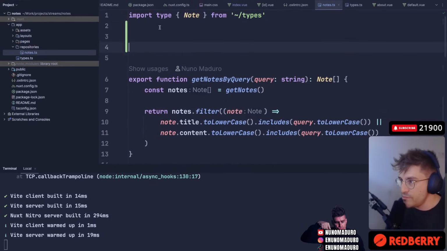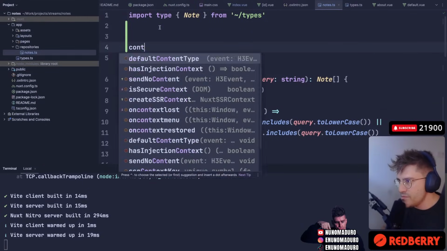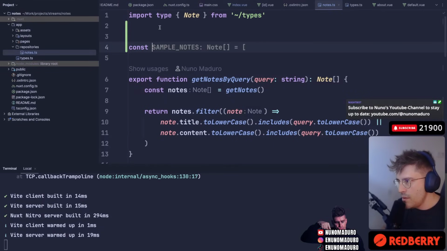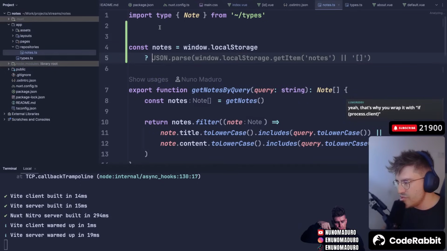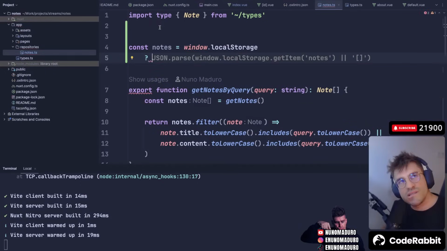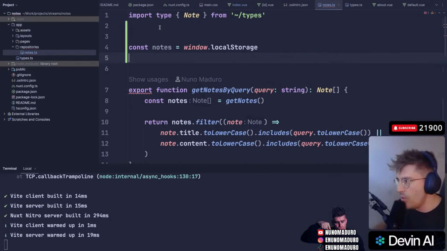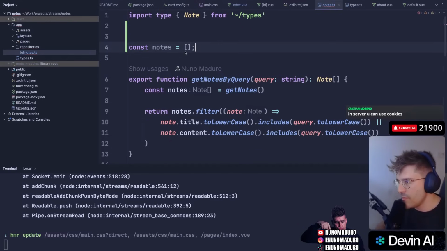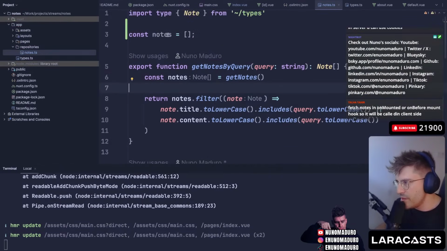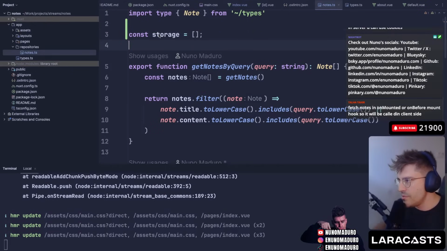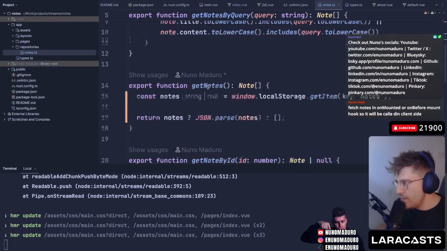We could do that, you know what I mean? We could just go here and do something like this. Constant nodes equals to, okay, if there is a local storage, just use that. If it doesn't, use something else. I could do that, or I could just keep it simple. I think I'm going to keep it stupidly simple and just call this, for example, storage, and use this thing right here.